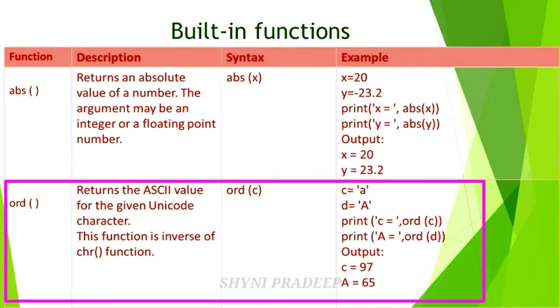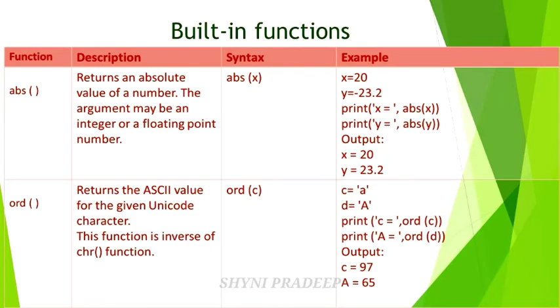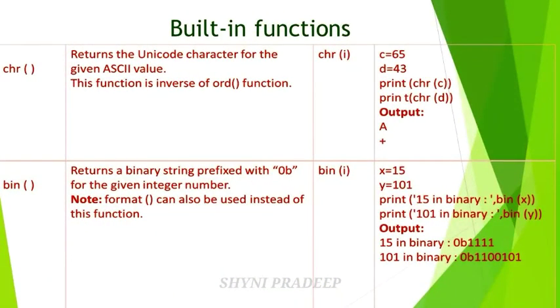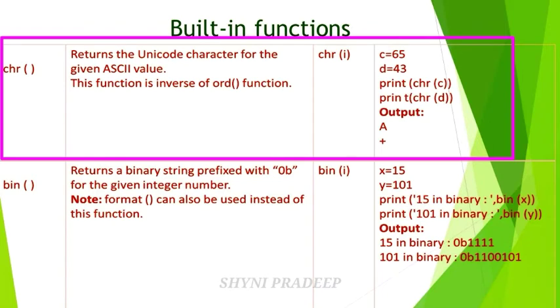This function is the inverse of the chr function, which means ord returns the ASCII value for a Unicode character, but the chr function returns the Unicode character for the given ASCII value. So this is the inverse of the ord function. Its syntax is chr(i). Here c is equal to 65 and d is equal to 43 is given. So what is the Unicode character of 65? A. And what is the Unicode character of 43? Plus. Okay, it will be printed on the output screen.